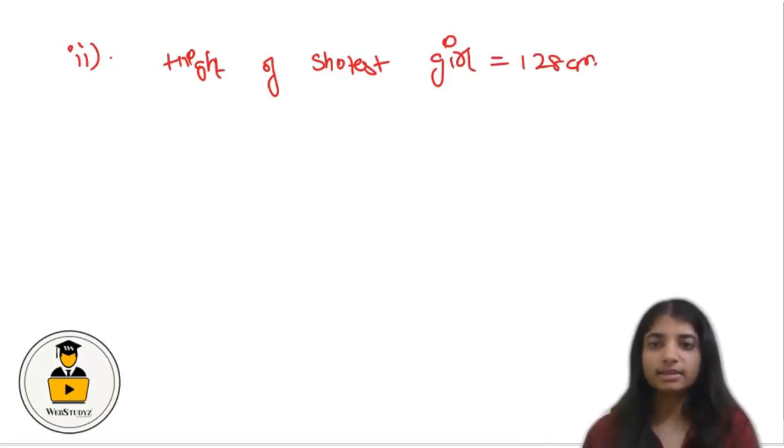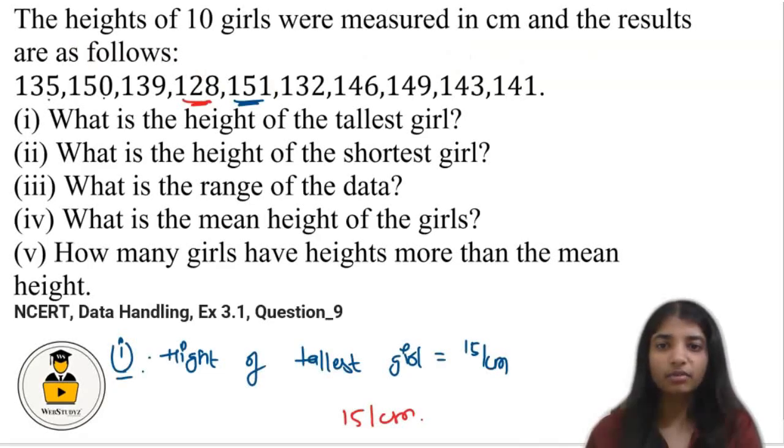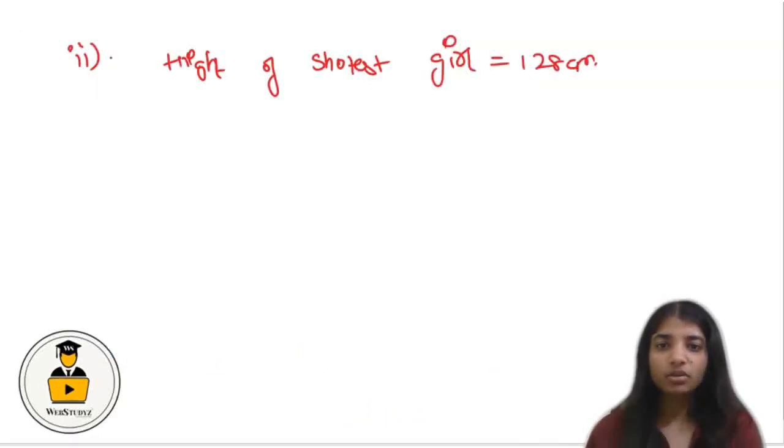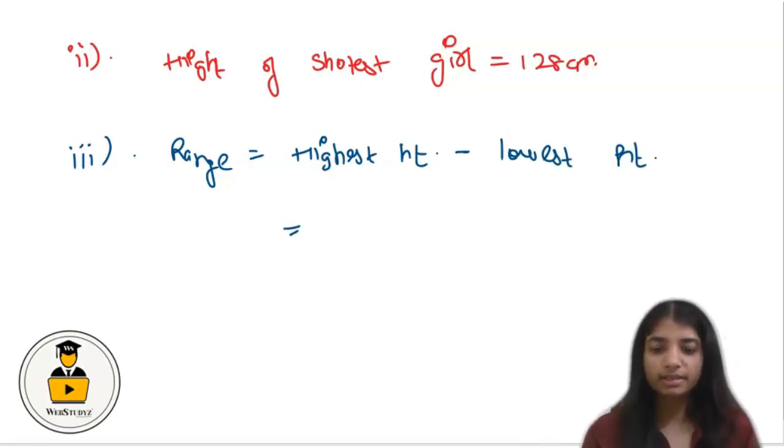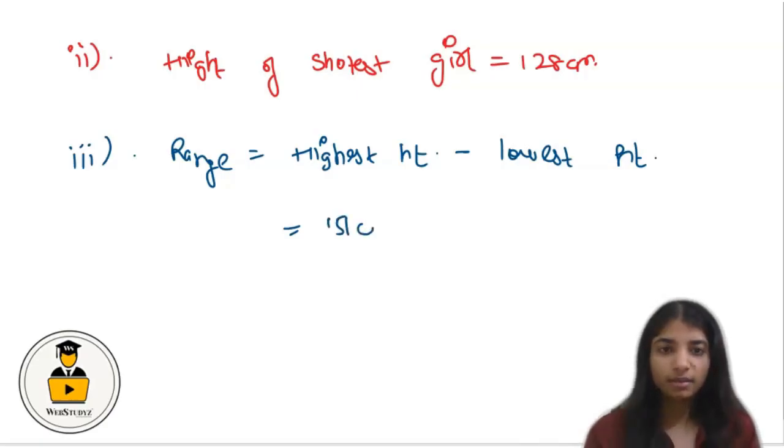Now let's discuss part 3. In this we have to find out what is the range of the data. As we know, the range is equal to the maximum value minus the minimum value. So in this case, range is equal to the highest height minus the lowest height. The highest height is 151 centimeters minus the lowest, which is 128 centimeters.